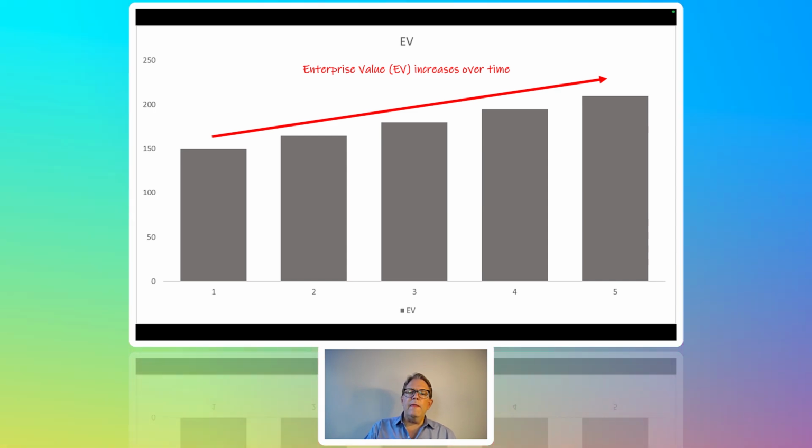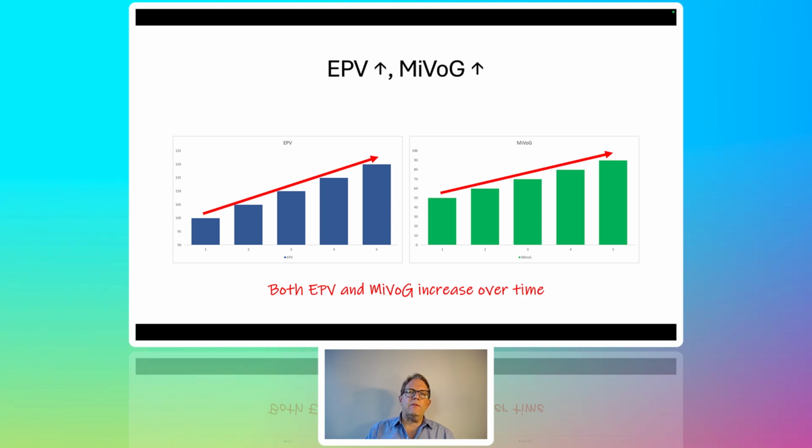Now, if the enterprise value is going to increase over time, that's why the stock goes up, we then have, I'll go through four cases. The first case is earnings power went up and the market implied value of growth went up. Both increase, and of course, if both are increasing, the stock price will go up.